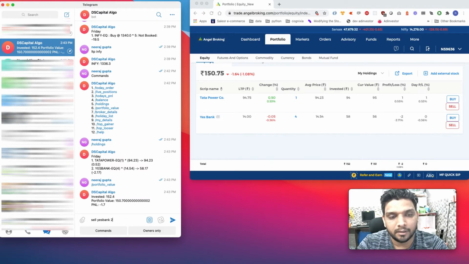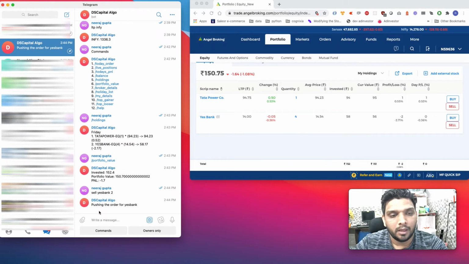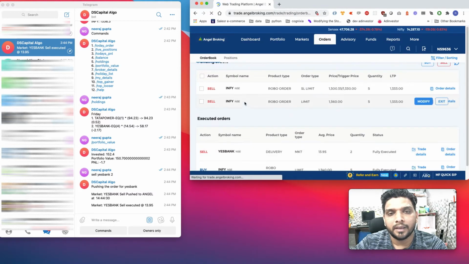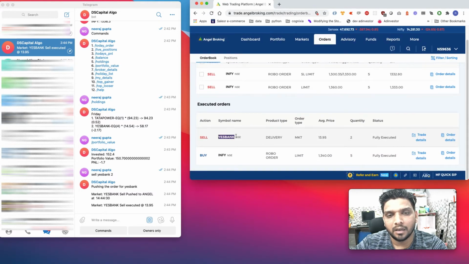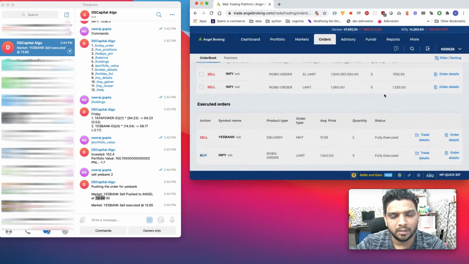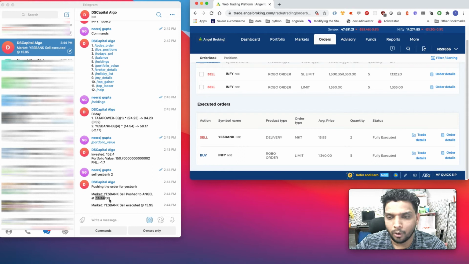So let's sell it at market price. I say sell Yes Bank 2, and it puts the order for Yes Bank, and the market sell goes to Angel and it got executed at 13.9. So if I go and check my orders, I can see this sell Yes Bank has been executed, and if I go and check the trade detail, 244.29, so this is almost at the same time I was able to sell my holdings, and this is how we can sell our holdings through the bot.